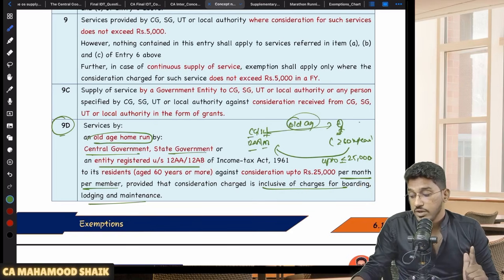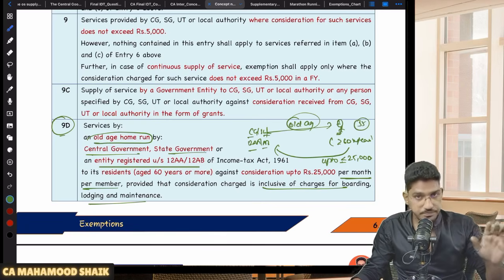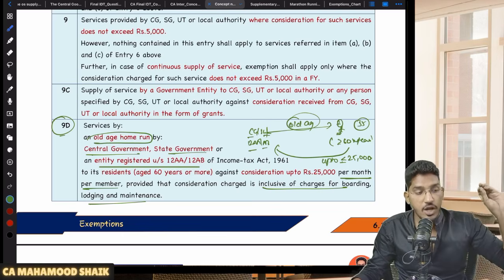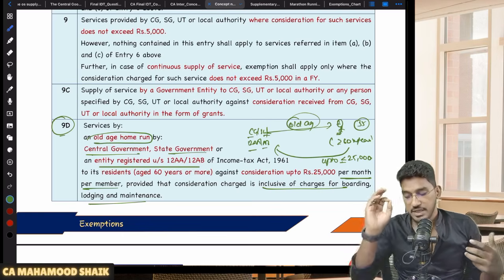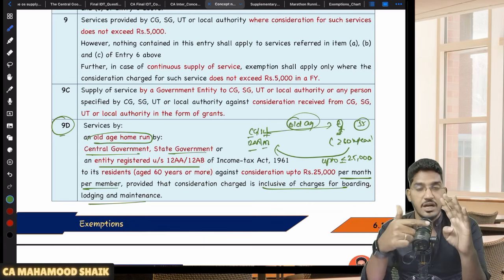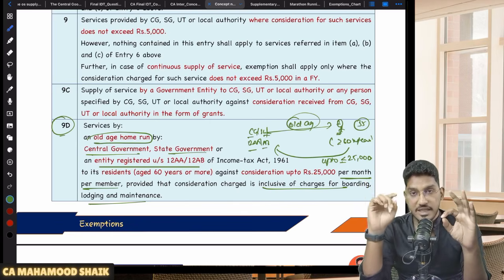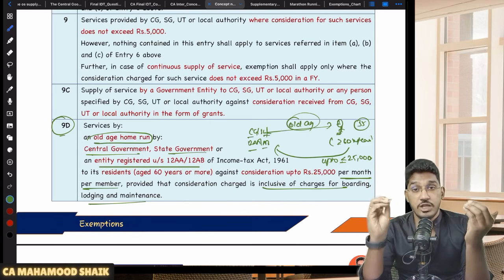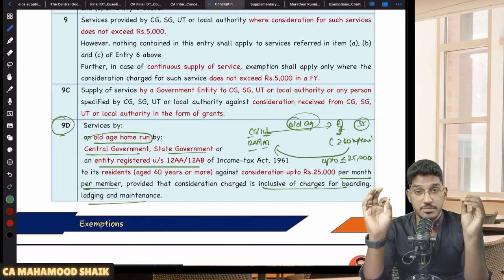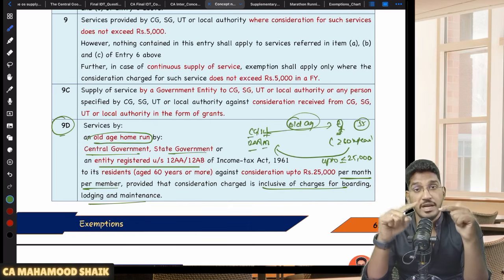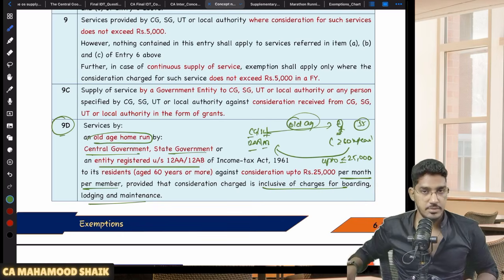Sir, what if a resident of 55 years is also staying in that old age home? Will that exemption become applicable? No. Exemption will not become applicable. So for the old age home, there are many conditions required to be fulfilled to be eligible for exemption. Number one, the supplier should be the central government, state government, or an entity registered under 12AA or 12AB of the Income Tax Act. The recipient, that means the resident of that old age home, must be 60 years or more, and the consideration per person per month should be up to 25,000 inclusive of all charges. Then only exemption will become applicable.